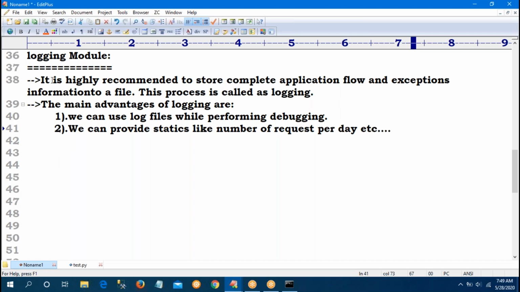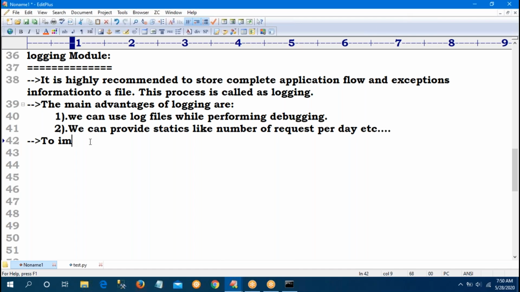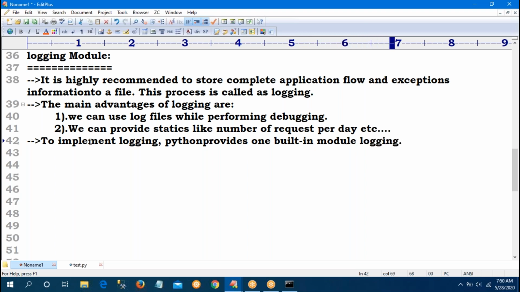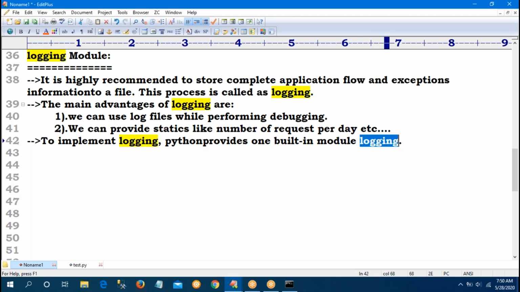Then log files are very important. To implement this logging, Python provides a built-in module, that is the logging module. So logging is one module.